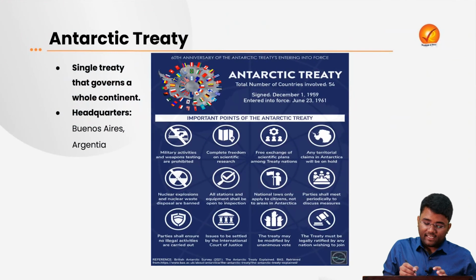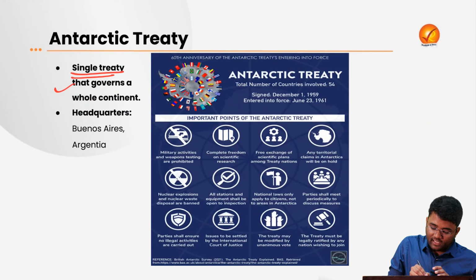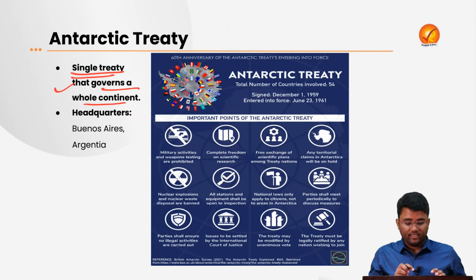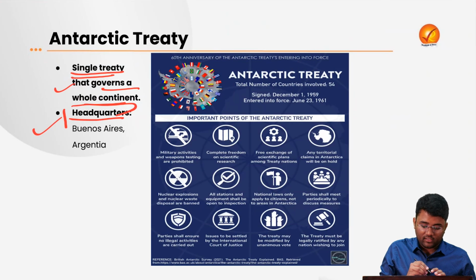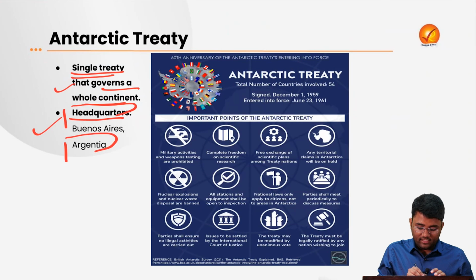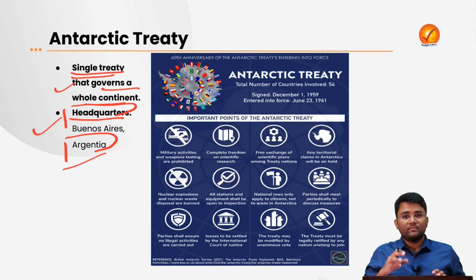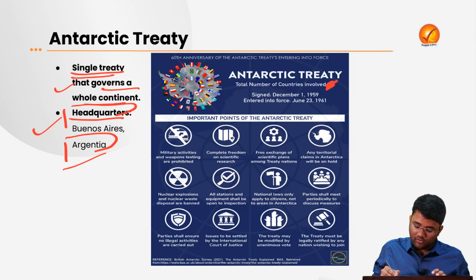This particular Antarctic Treaty is the single treaty that governs a whole continent. The headquarters of this treaty is located in Buenos Aires, Argentina. Now let's see some basics about this Antarctic Treaty. At present, the number of countries involved is 56, as of 2023.